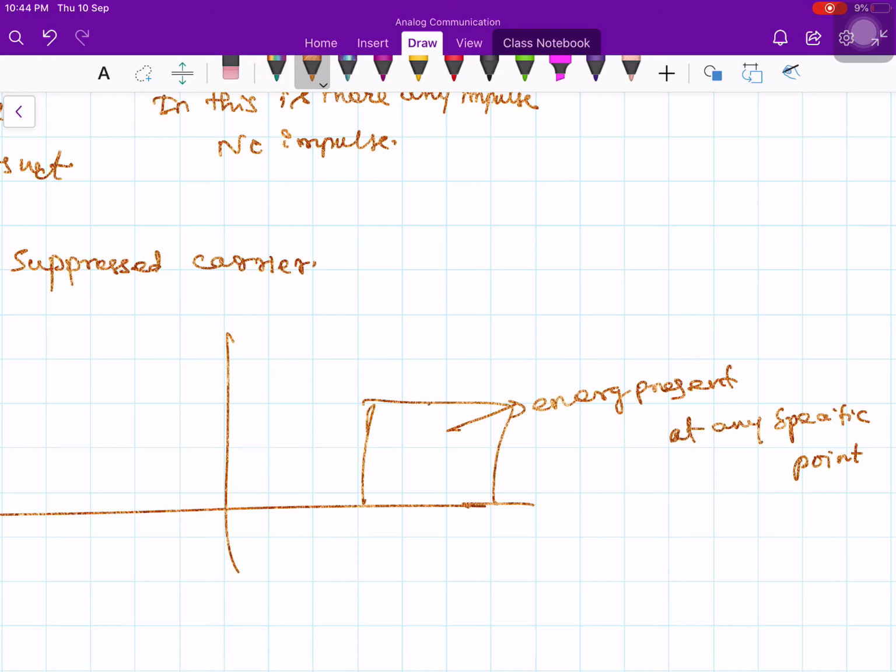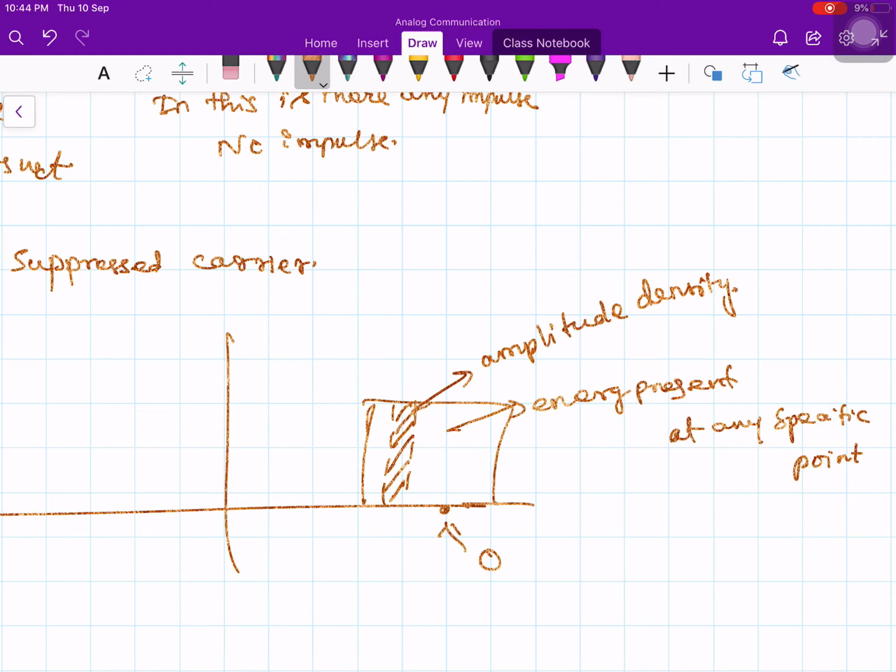This is an amplitude density function. Recall from your Fourier transform. The actual amplitude will be proportional to the area under the curve. Whenever you want to find the amplitude, you take the area under the curve. If you take a single point, then its amplitude is 0.